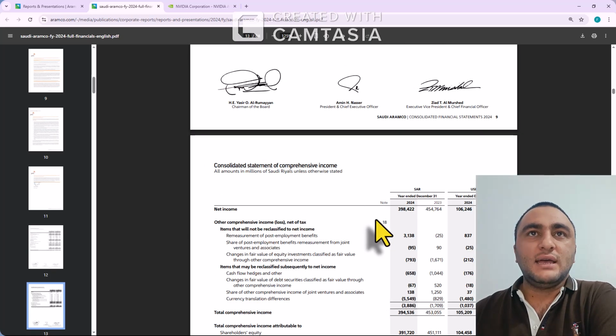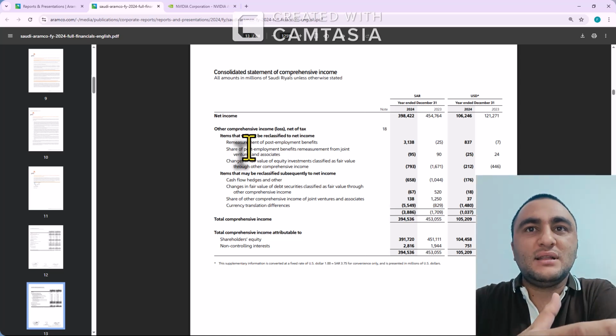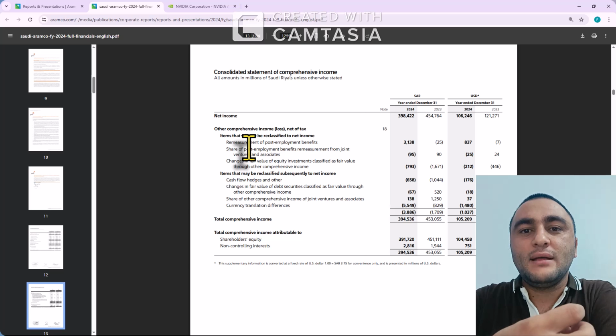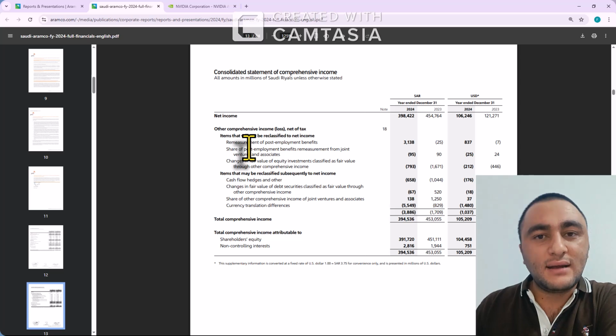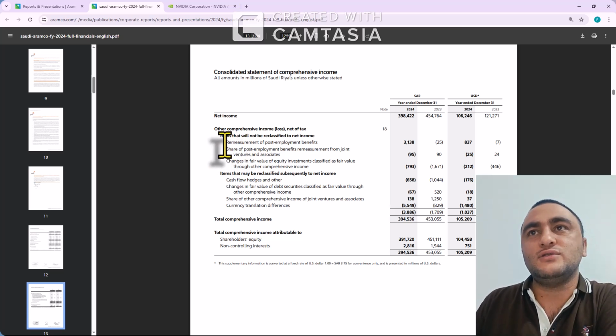So this is OCI. OCI means net other comprehensive loss and income. This is sometimes unrealizable, sometimes currency translation or revaluation of securities, revaluation of assets. Unrealized gains and losses will be incorporated here in OCI.